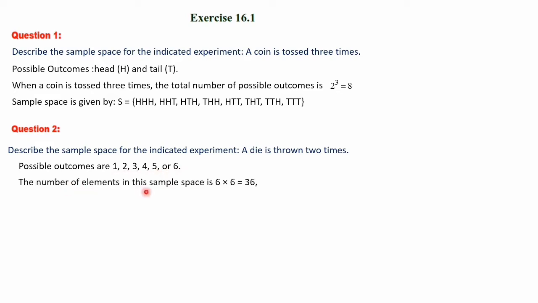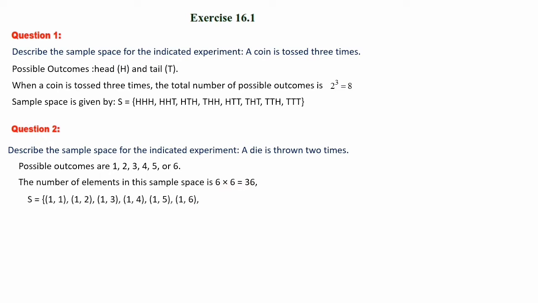The number of elements of the sample space are 6 into 6, or 6 square we can say. As before, here 6 means the number of possible outcomes when one die is rolled. That is 6 outcomes we will get. Number of times it is thrown, that is 2. So 6 square, that is 6 into 6, is equal to 36.